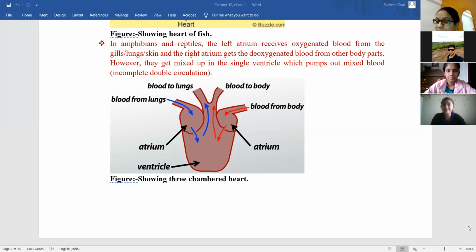Actually, I was asking that mixing of blood takes place, right? So atrium, this is because of atrium. This same problem should also be present in 2-chambered heart. उसमें तो atrium और ventricle ही दोनों single ही है. अब उसमें कैसे होगा? My question was why there is a mixing of blood happening, right? So the impure, deoxygenated blood is going to the body also, right? So how does it take oxygen from there?